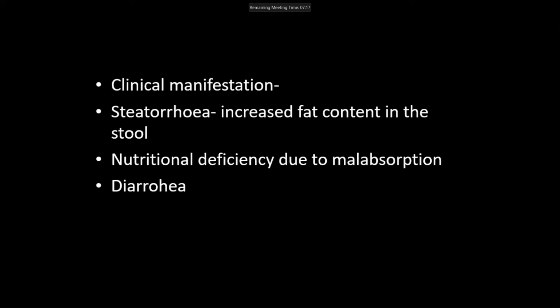There will be diarrhea. Why does diarrhea occur? Because bile salts help in the absorption of water. If there are no bile salts, then there will be no absorption of water, so diarrhea occurs. Again, the clinical manifestation will be steatorrhea.